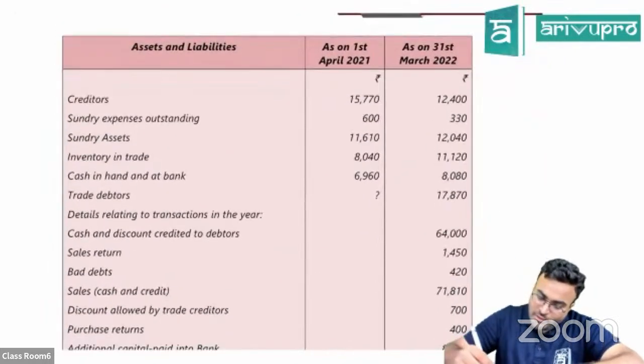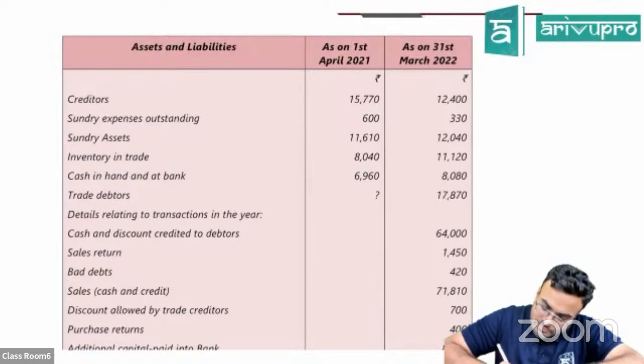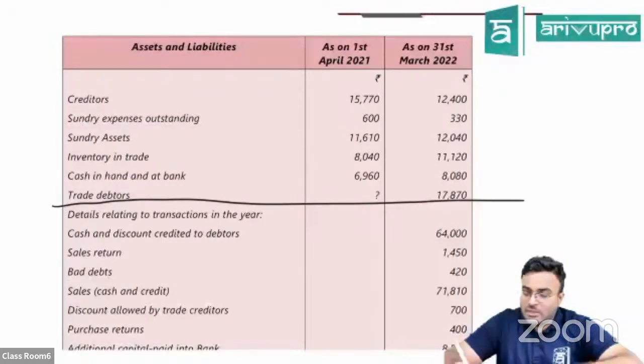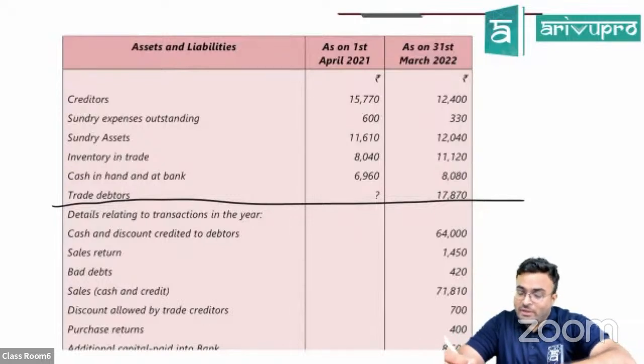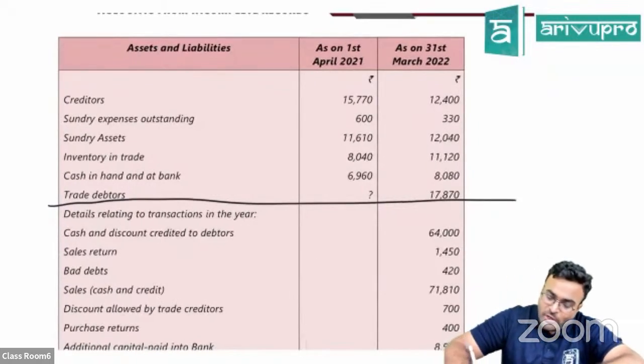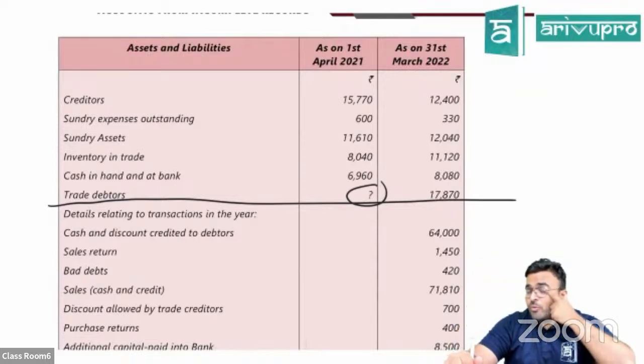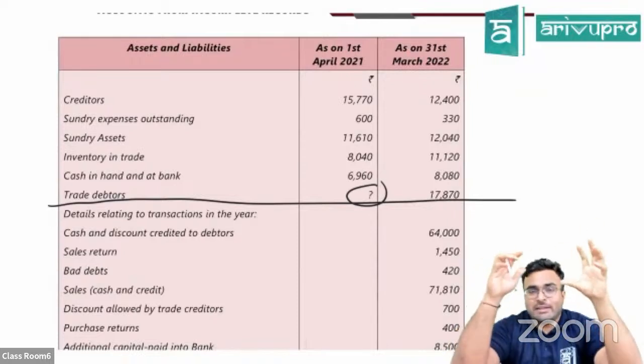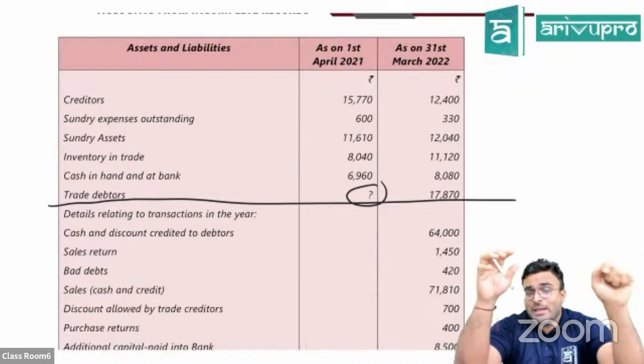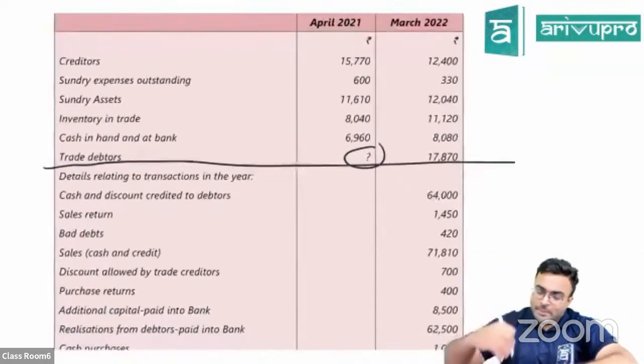You can see over here, in this question, till here is the detail of 2 years. Till here, the details of 2 years is given. In this, can you see the opening balance of debtor is missing? Opening balance of debtor is missing. So what we have to do, we have to find all the other things in the debtor's ledger so that the opening balance is a missing figure. That will be the balancing figure.